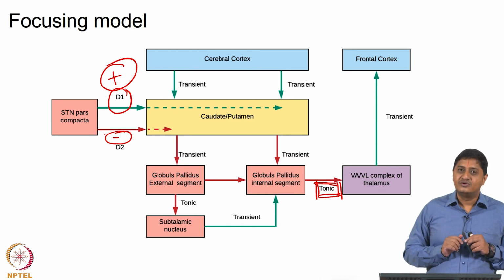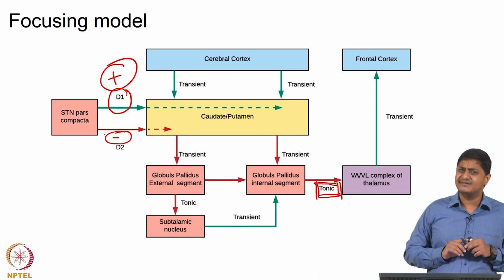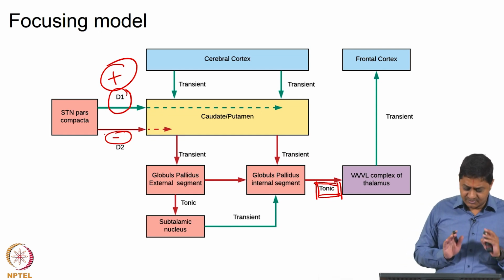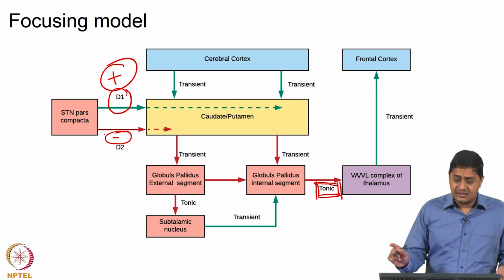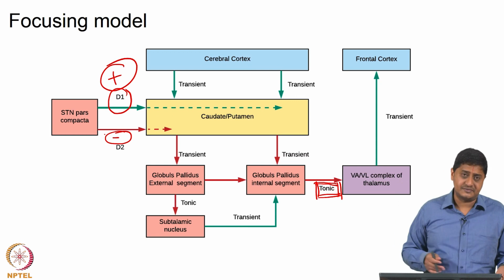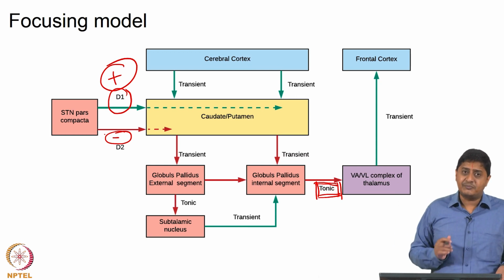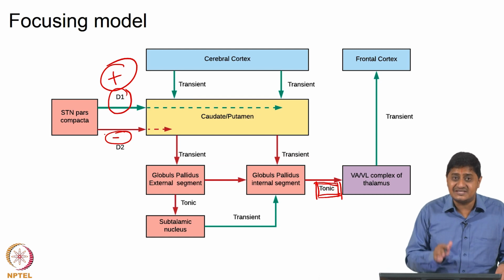So, that means dopamine essentially has a net excitatory influence on the thalamocortical neurons. Why is that? Because let us remember one more time, the direct pathway is excitatory, and dopamine excites the excitatory direct pathway. So, that means the thalamocortical neurons are going to be excited, right. The indirect pathway is inhibitory, but dopamine does not excite the indirect pathway, but rather inhibits it.